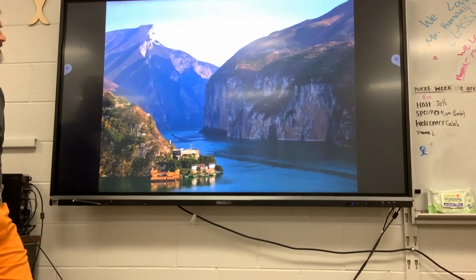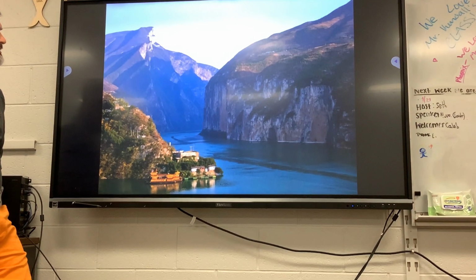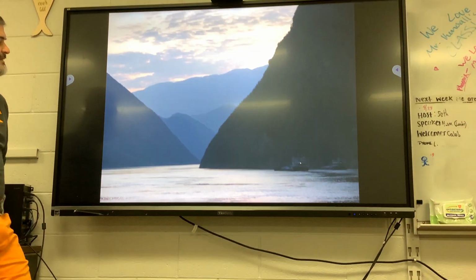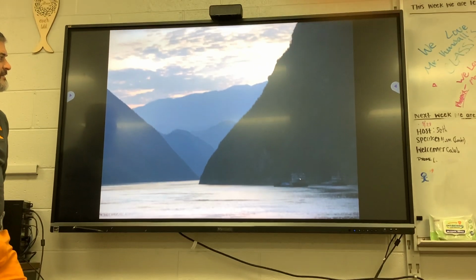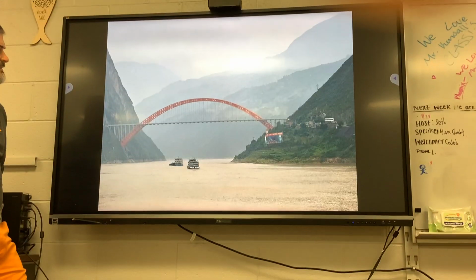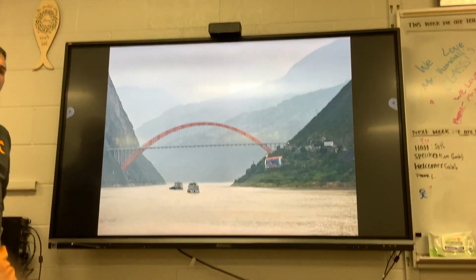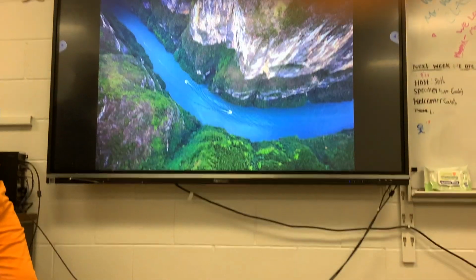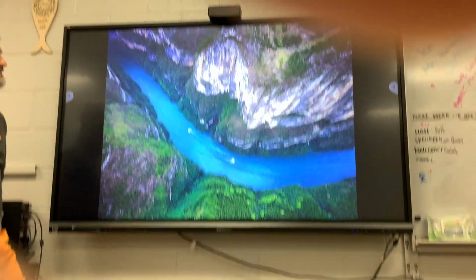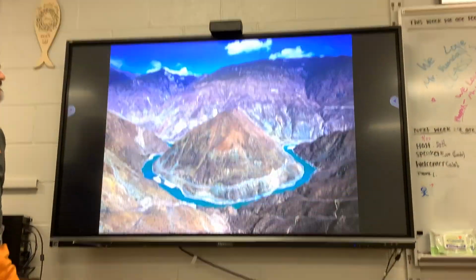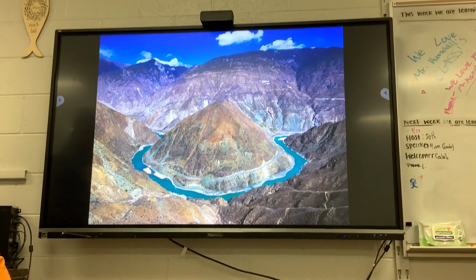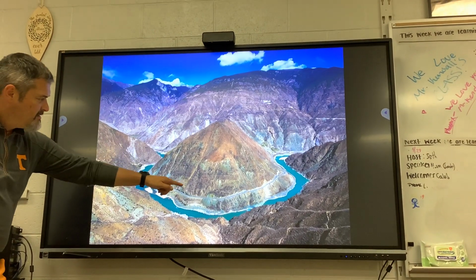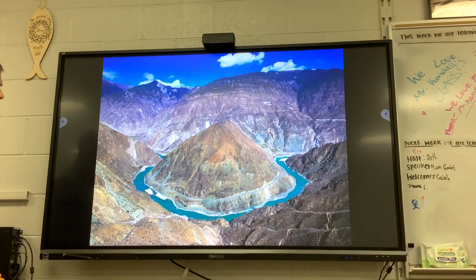There's the Yangtze. Pretty cool. Next. Look at that. Next again. I wish we weren't enemies with China. I would love to visit there. Next. There it is again. Next. There it is again. Look at that road. Looks way cleaner than the other one.